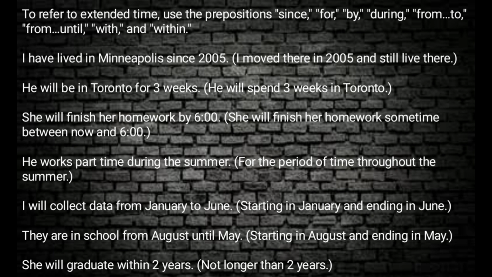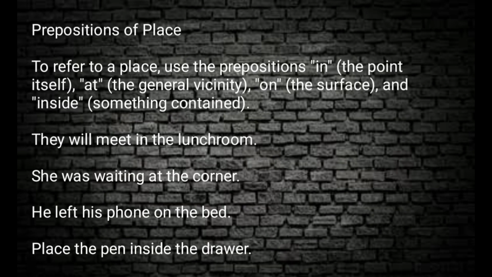I will collect data from January to June. That means starting in January and ending in June. They are in school from August until May, starting in August and ending in May. She will graduate within 2 years. The statement means no longer than 2 years. So all these prepositions in different statements have different meanings.